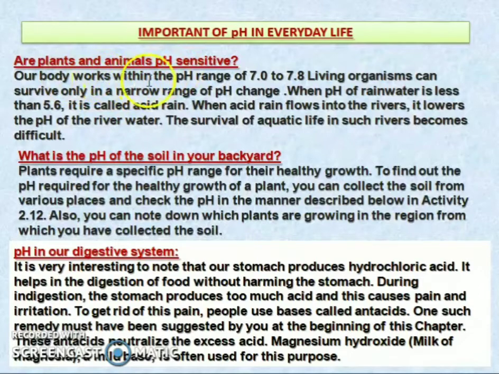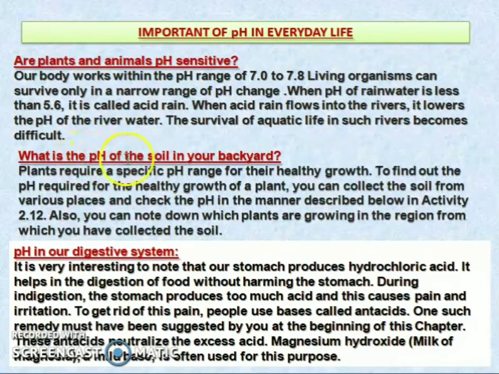Our body works within the pH range of 7 to 7.8. So living organisms can survive only in a narrow range of pH change. When the pH of rainwater is less than 5.6, it is called acid rain. When acid rain flows into the river, it lowers the pH of the river water. The survival of aquatic life in such a river becomes difficult.